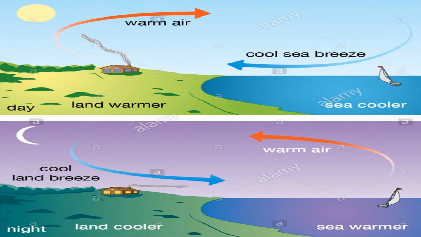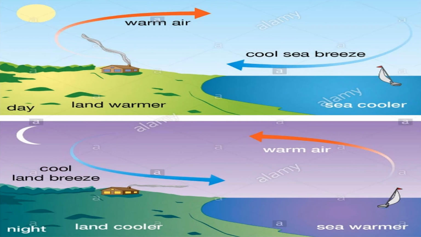Okay, at night, as the sea maintains the temperature better and it is warmer than the land, the convection of air results in land breeze. Okay children, so what will happen in land breeze? At night time the sea will be hotter and the land will be cooler. Is it, children? So the hot air in the sea rises up and comes to the land, and the cool air from the land goes to the sea. So this causes land breeze. Okay children, can you all understand?